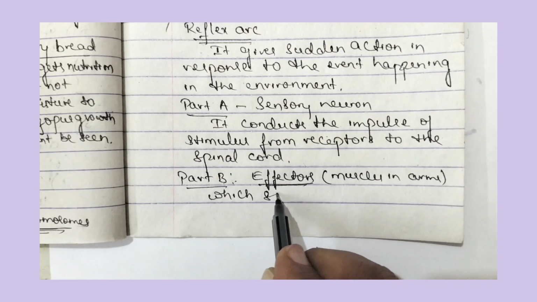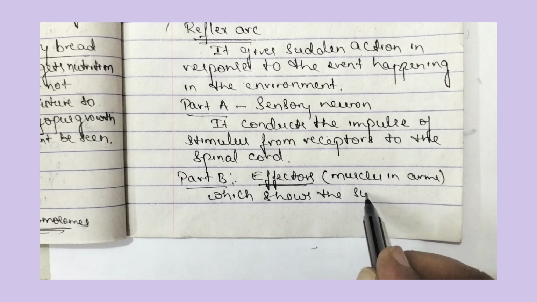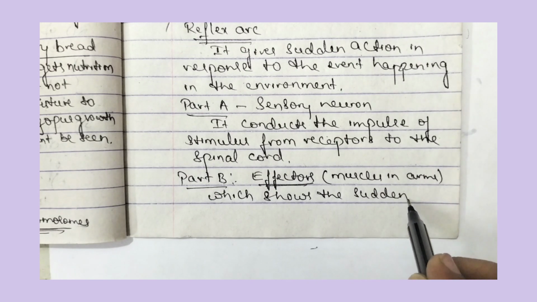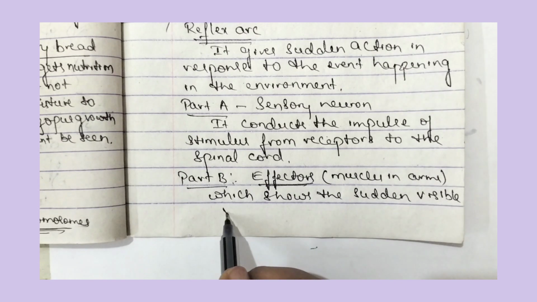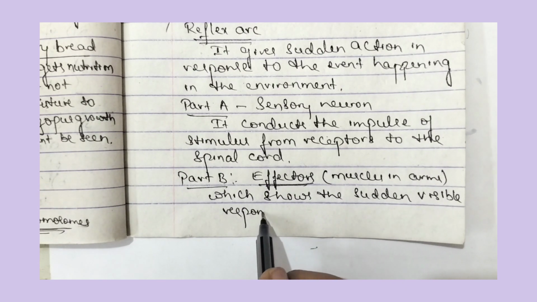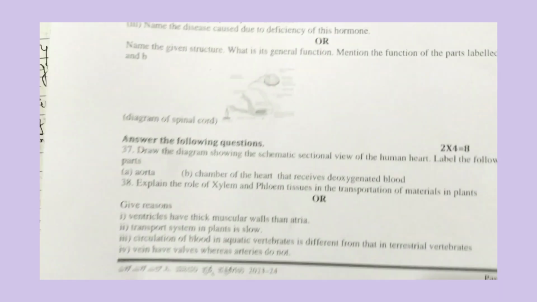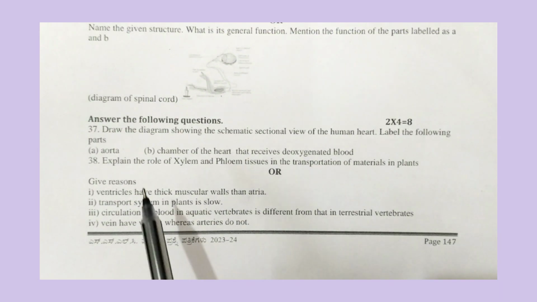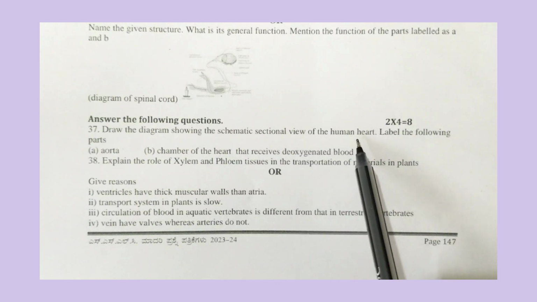So which shows the sudden visible response. So this is the answer for part B. So by this we have answered for 36. Now let us move to the 37th question. Draw the diagram showing the schematic sectional view of human heart.